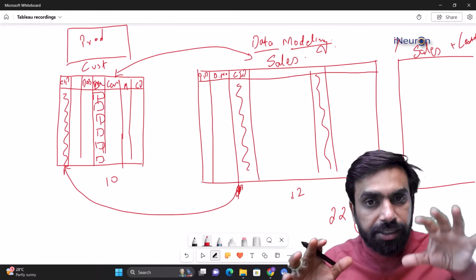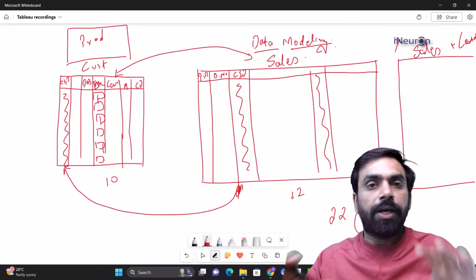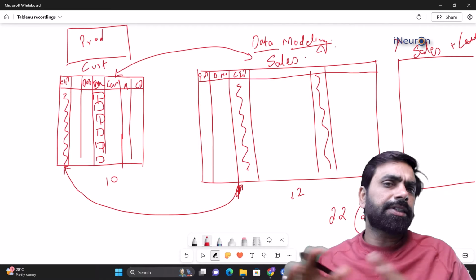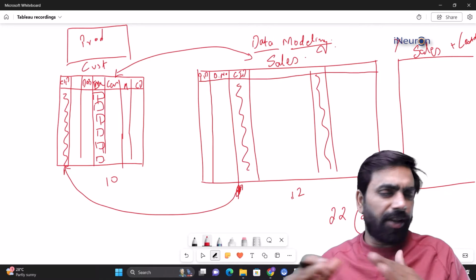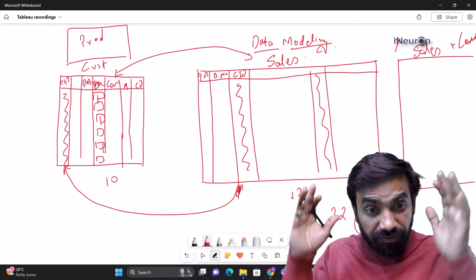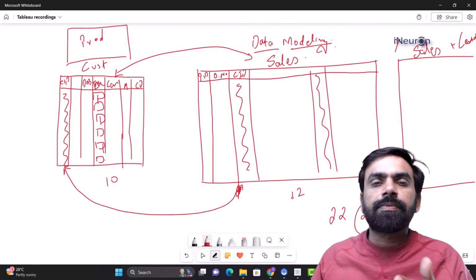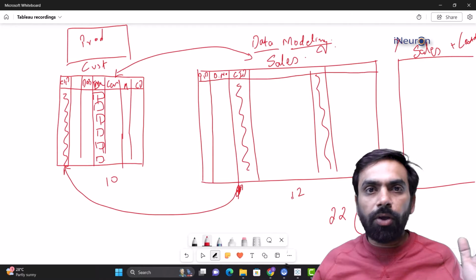And now imagine this in 5 tables. This is what we're going to do. Imagine this in 5 tables. And in those 5 tables, all the 65 parameters, columns, variables, whatever we want to call it, are at one place. And now I can pick up any two and see their relationship. Now, this is going to open gates for a lot of insights from data.